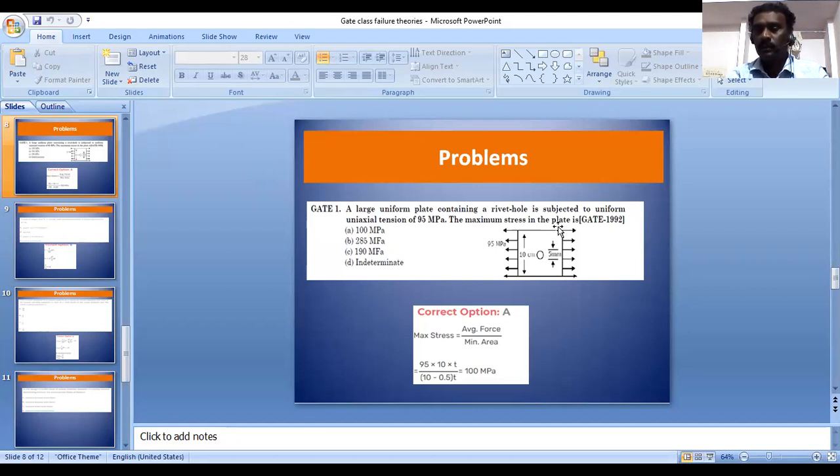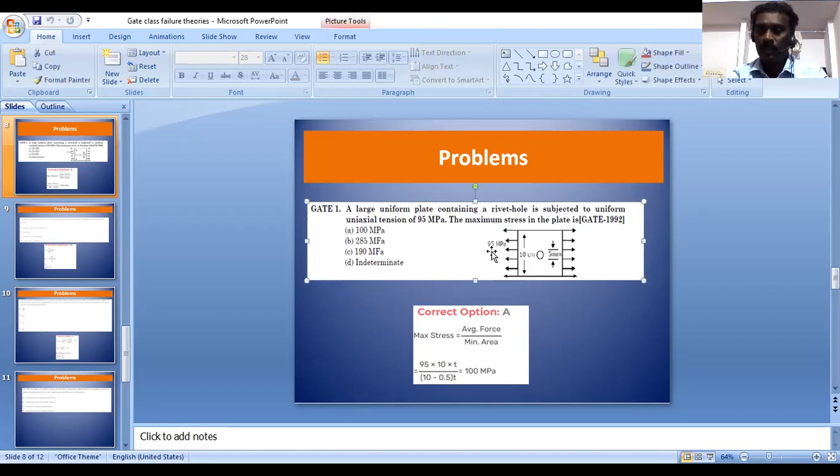From the figure we might say directly that the stress equals load by area. Then we can calculate 95 by 10 minus 5, so 95 by 5 is the answer. Okay, this is not the right way.